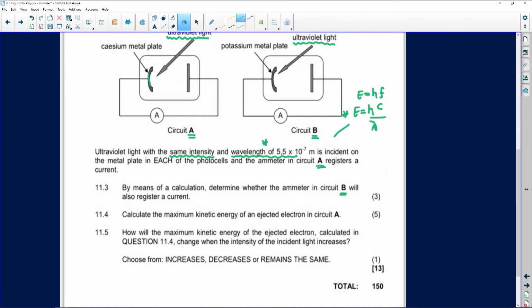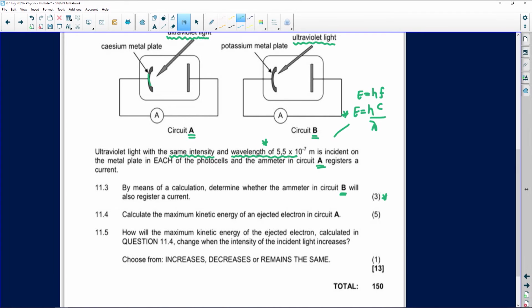So we've already done this one. This one was for 3 marks. Regardless of which one you use, I think the examiner would have wanted you to choose a formula, either the speed of light or the energy one, because both of them have lambda. Either one of those two, maybe substituting incorrectly and getting an answer, but then you also get a mark for saying your statement. Remember, the question said, will it register a current? So you have to give a statement to say yes, it will, or yes, it won't.